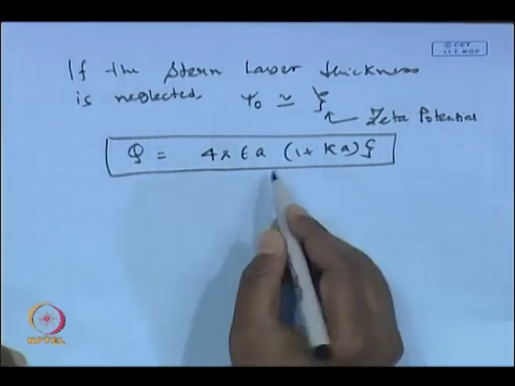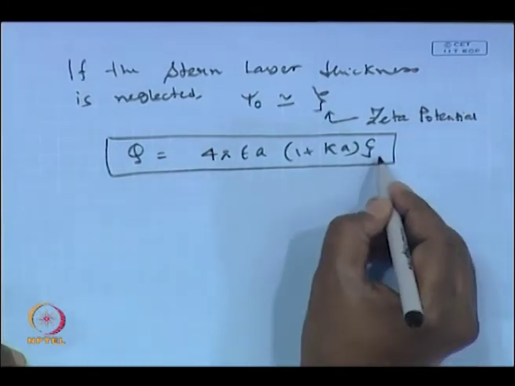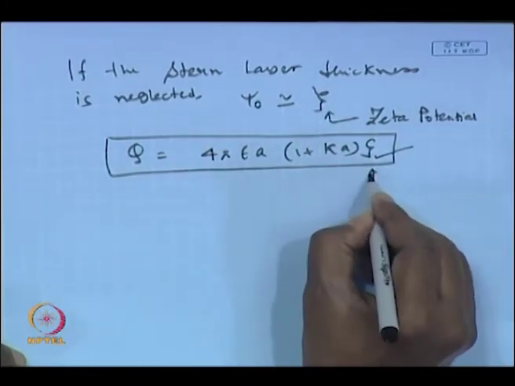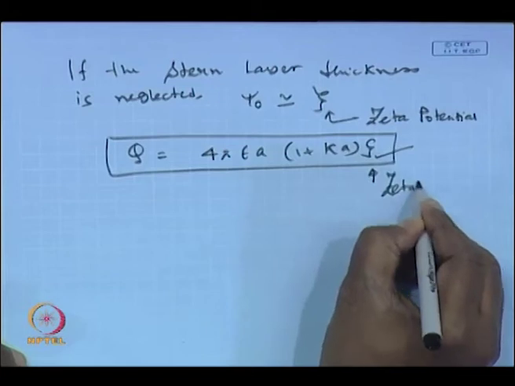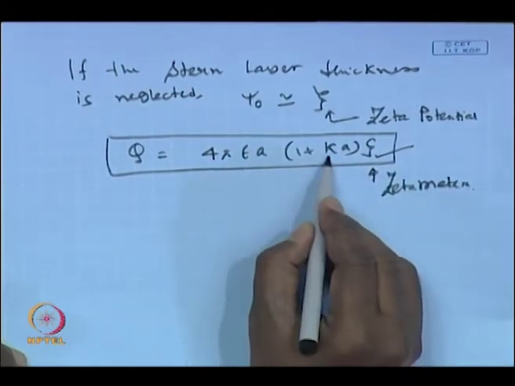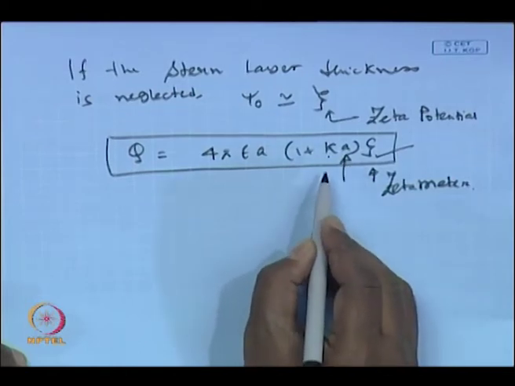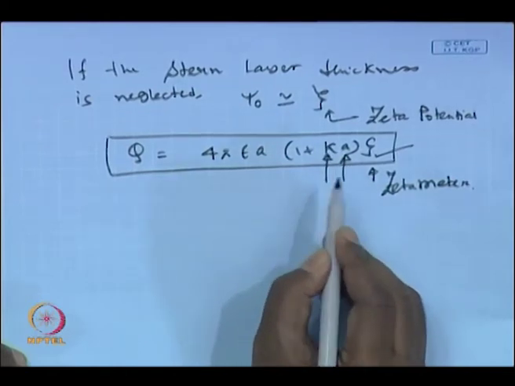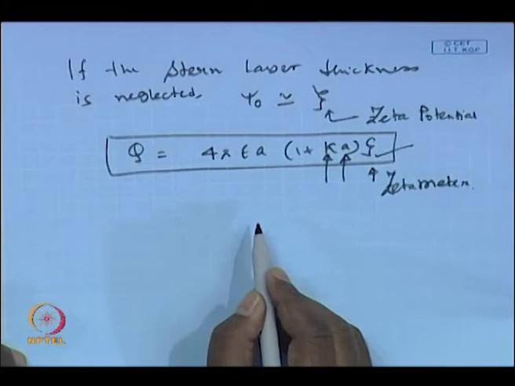So, therefore, if you measure the zeta potential using a zeta meter, and kappa and the radius of the particle will be known to you. Kappa, the inverse of the Debye length, will be known because you have the expression of the Debye length, and it is a function of the concentration of the electrolyte and its characteristic, whether it is a 1:1 electrolyte or 2:1 electrolyte or 3:1 electrolyte, and the properties of the solution.